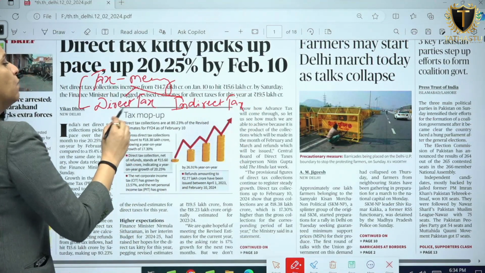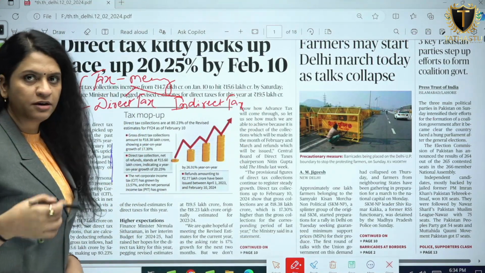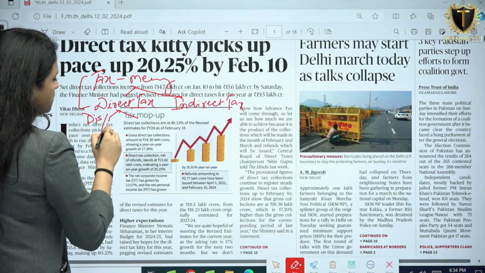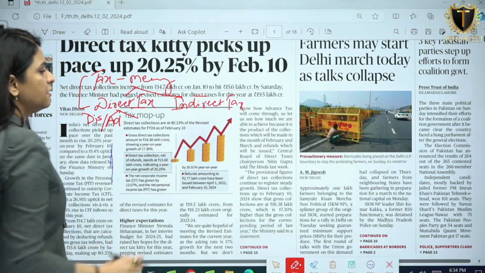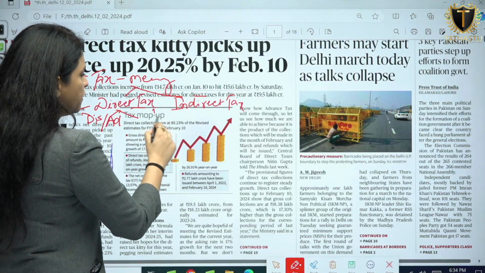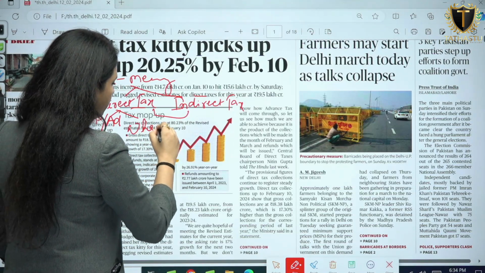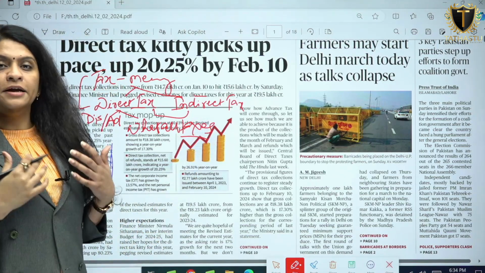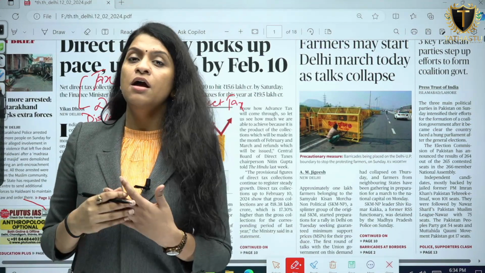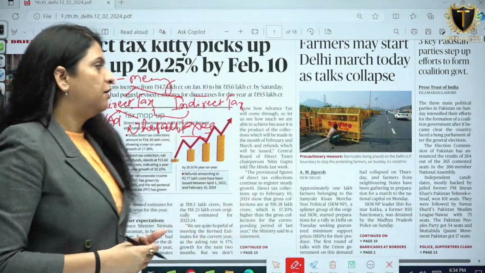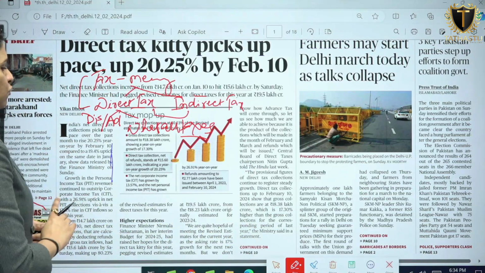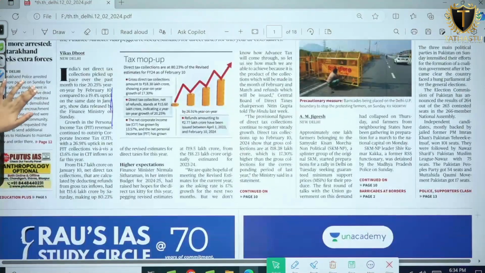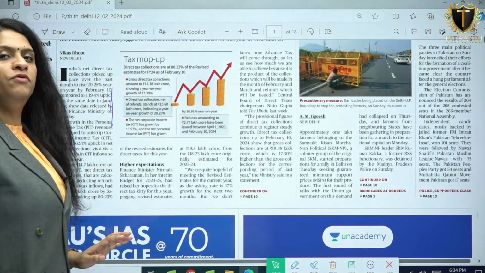Once you have classified and understood the meaning of direct tax and indirect tax, you have to further read the advantages and disadvantages of direct tax and indirect tax, and also classify what all taxes come under direct tax and what all come under indirect tax, who collects them, who levies them, and under what laws these taxes are levied. All these things you have to read in this newspaper. Just have a look at the gist of the article.